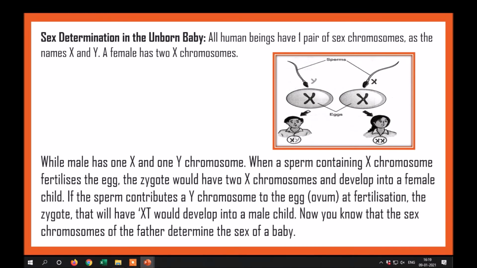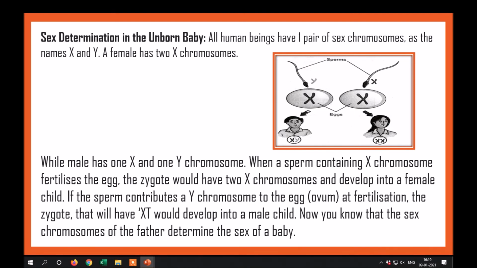Sex determination in the unborn baby. All human beings have one pair of sex chromosomes named X and Y. A female has two X chromosomes, while male has one X and one Y chromosome. When a sperm containing X chromosome fertilizes the egg, the zygote will have two X chromosomes and develop into a female child.